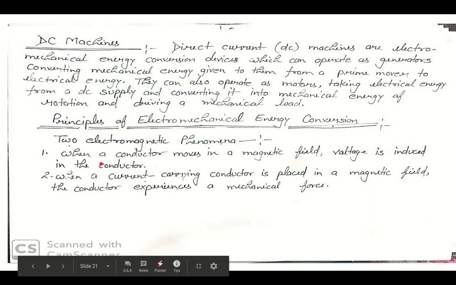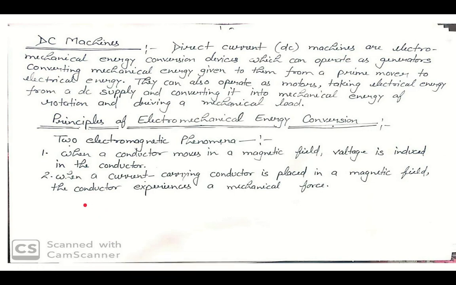Your first phenomenon is when a conductor moves in a magnetic field, voltage is induced in the conductor.